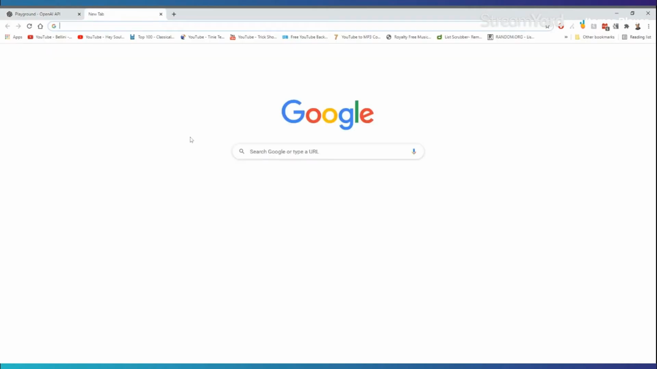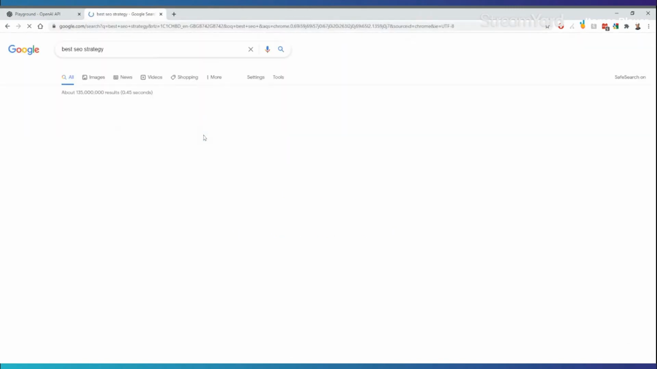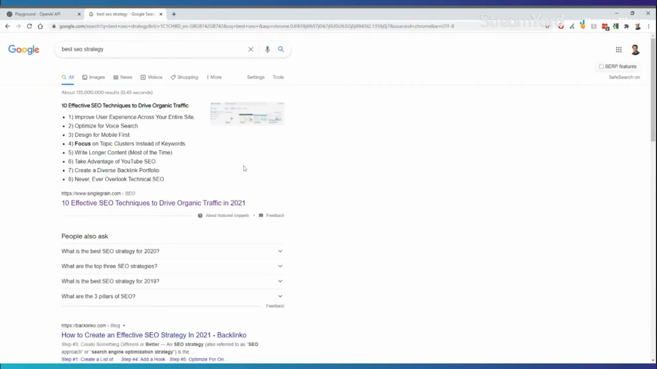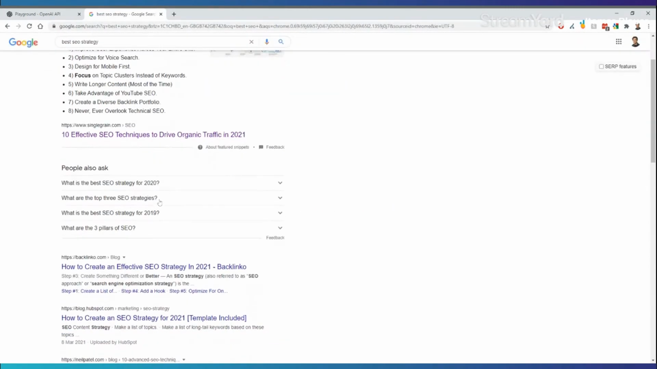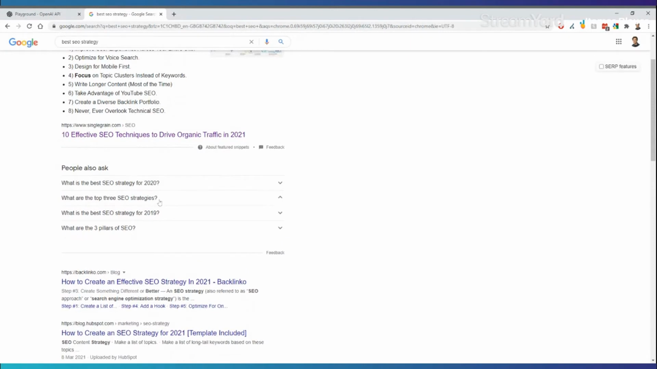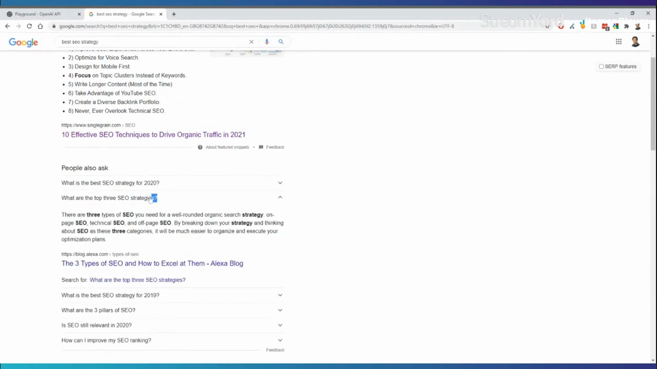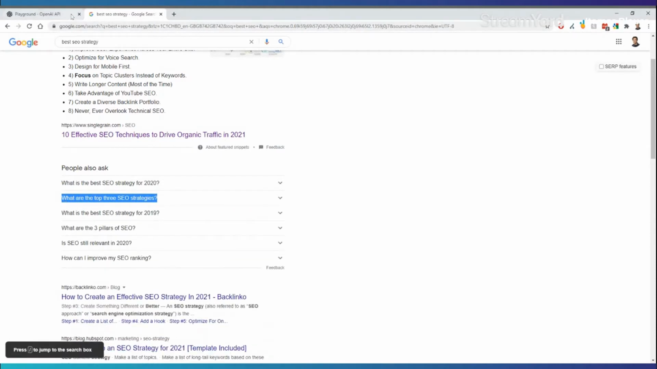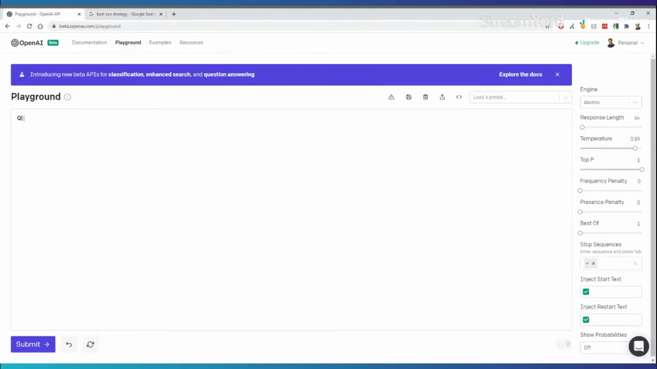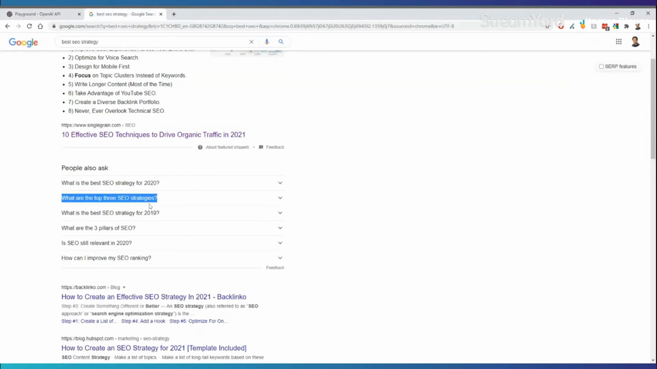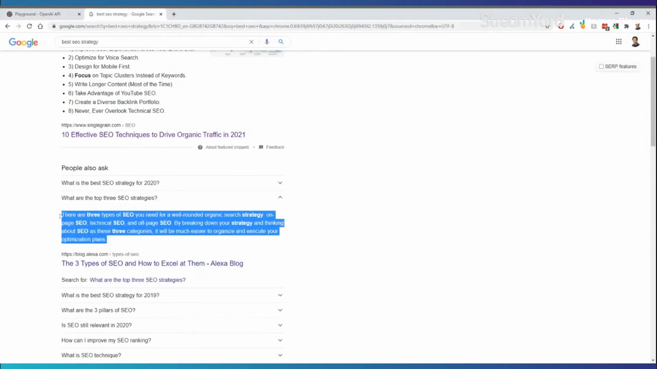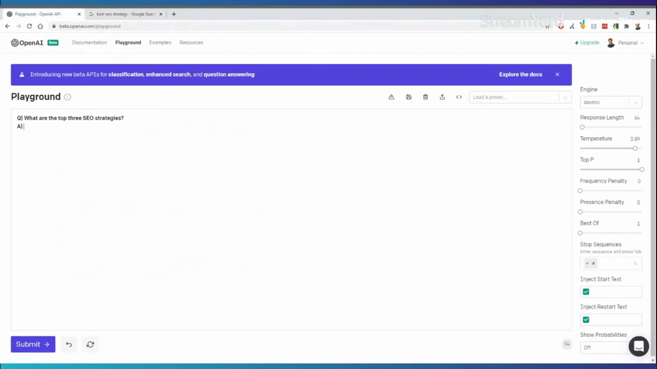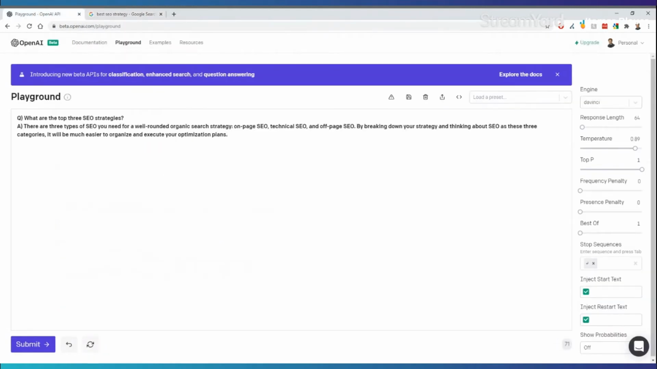So let's, for example, say you're writing a piece of content about SEO, and let's put here, for example, best SEO strategy. So now we're going to move on to the people also ask section, and we'll be able to get some examples from here. So this one, for example, what are the top 3 SEO strategies? We're going to paste that into here as a question, and then we're also going to be providing it with the answer. So with this one, we're going to take whatever this answer is from the PAA section, put it in here, and then we're going to do the same thing again, but 2 more times.